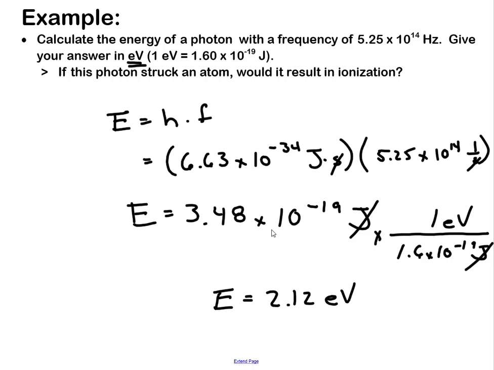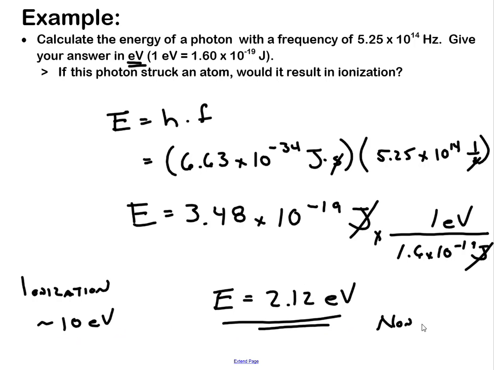And so we need to go back and look at our notes, and it said ionization occurs at approximately, because it varies, 10 electron volts. So since this photon has less than 10 electron volts of energy, I can say that this is non-ionizing. So this electromagnetic wave would not have enough energy to actually damage the DNA of a cell.